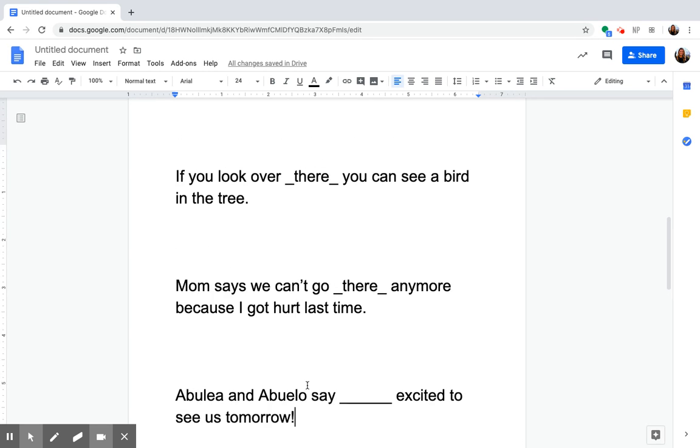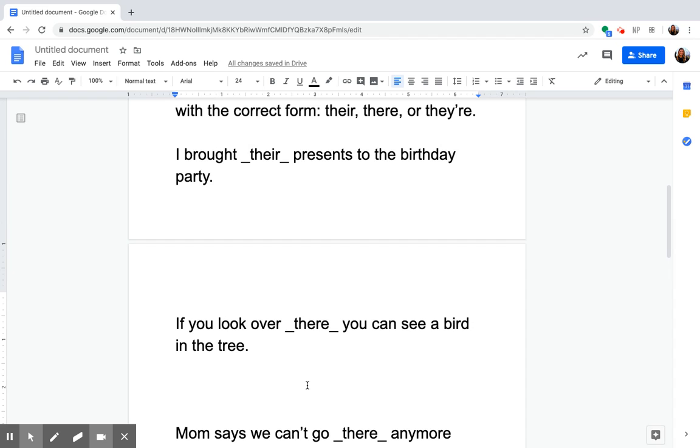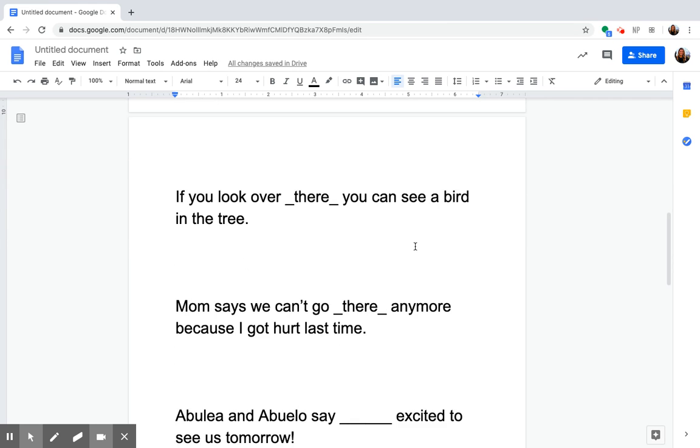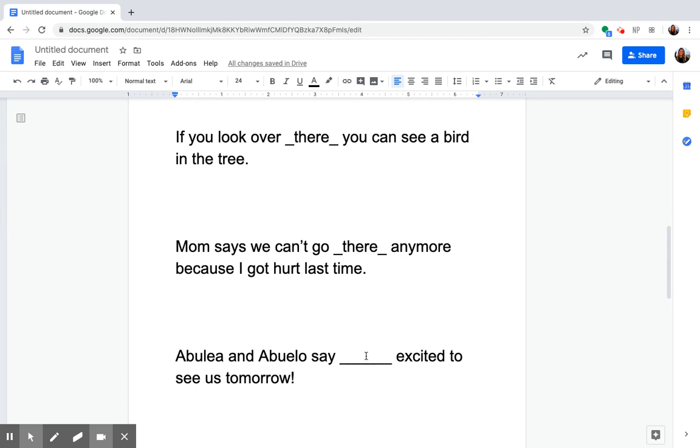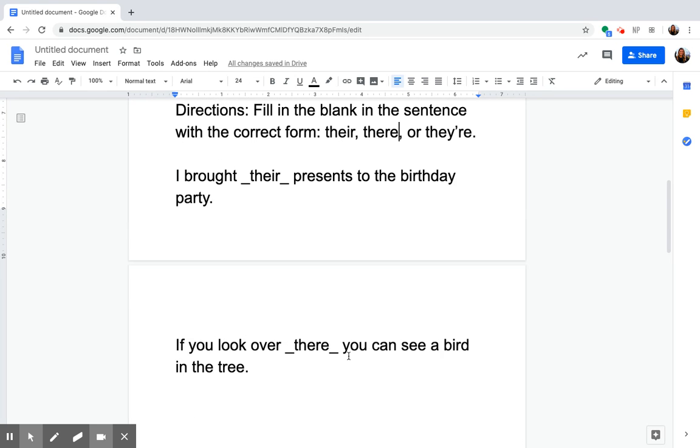Which form of there would work best? Well, are abuela and abuelo going to some place in the distance? No, we are not going to use T-H-E-R-E here. Are we talking about abuela and abuelo owning anything? Say their thing? No. So we're actually going to use they are.